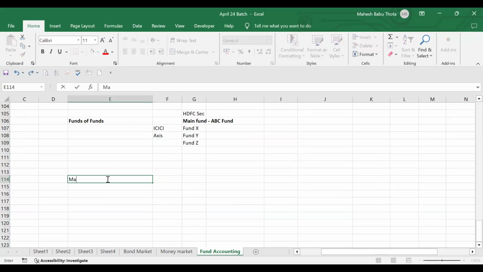The next one, master fund versus feeder fund. Very, very important. In hedge funds and mutual funds, we can see this concept called master fund and feeder fund. These are all terms we use a lot. First, we'll talk about what is master fund and what is feeder fund.